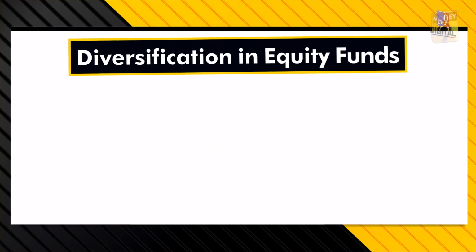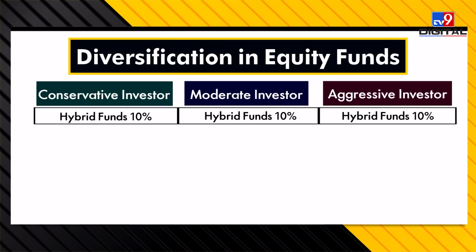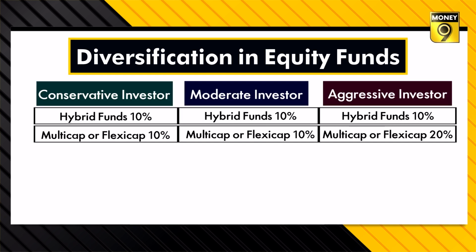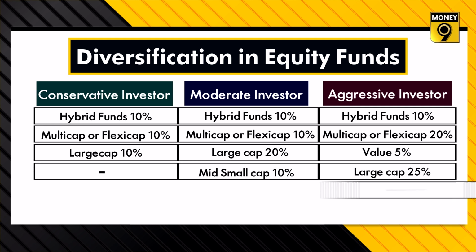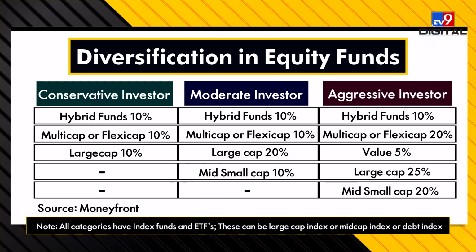Now let's understand how investors should allocate equity funds. If the conservative investor has to keep 30% investment in equity, then his portfolio should have 10% hybrid funds, 10% multi or flexi cap funds, and 10% large cap funds.